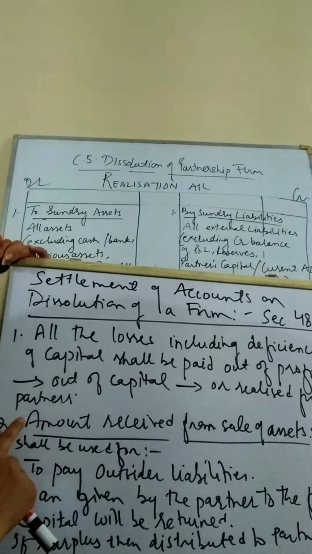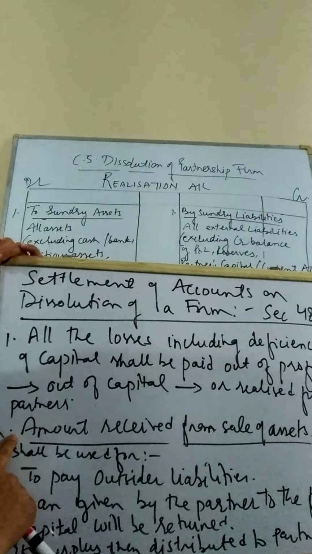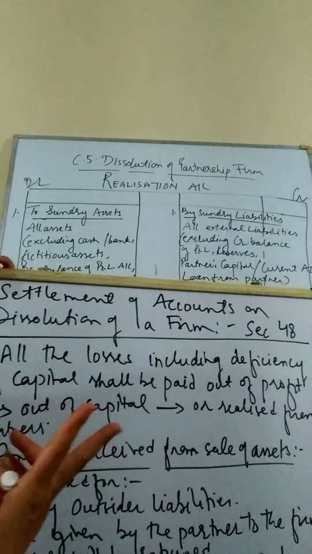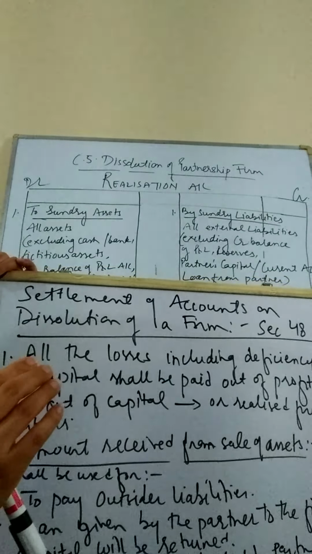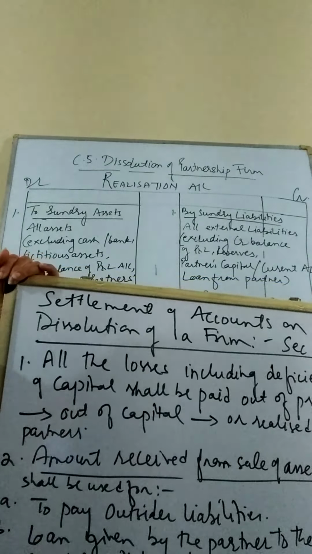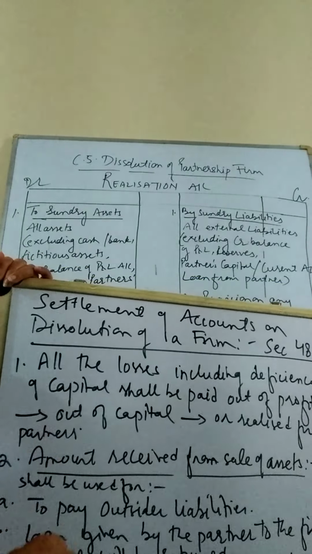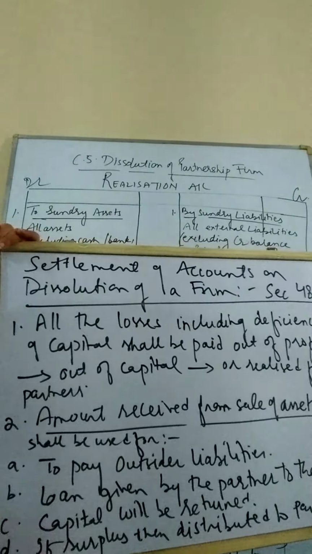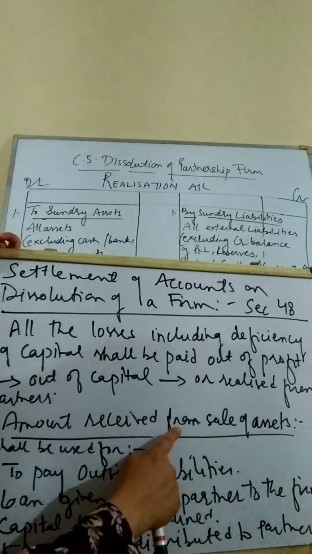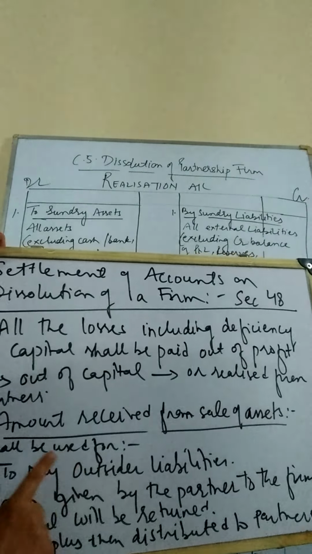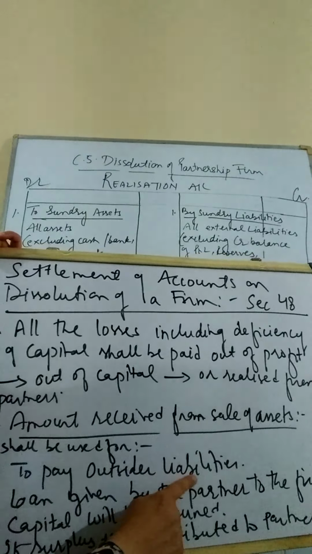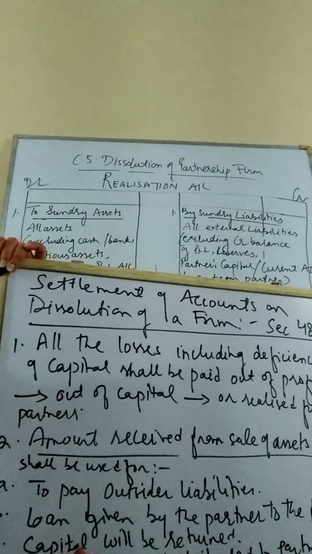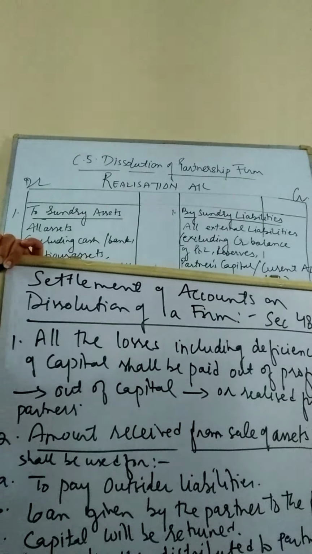Now, how the amounts which have been received on dissolution will be utilized, because dissolution has a twofold aspect. One will be paying of the liabilities, and one will be receiving of the money from the sale of assets. If we receive the money from the sale of assets, how is it to be utilized? The first portion, the amount received from the sale of assets, shall be utilized to pay the outsider liabilities. First we will pay the money to the outsiders.